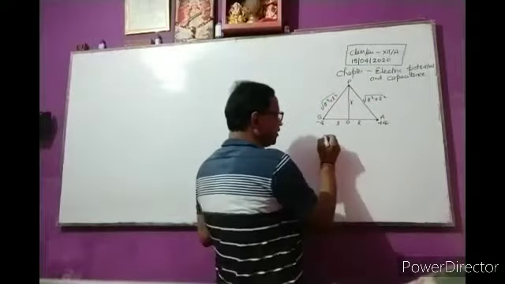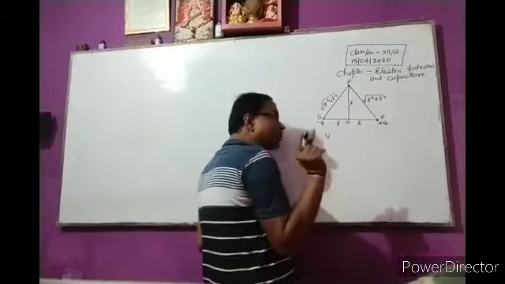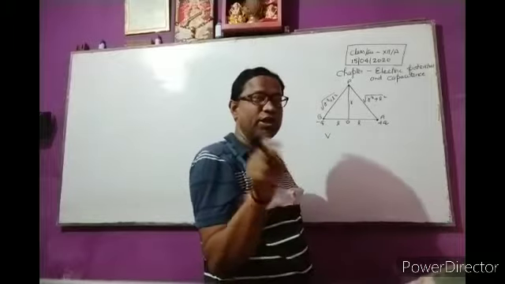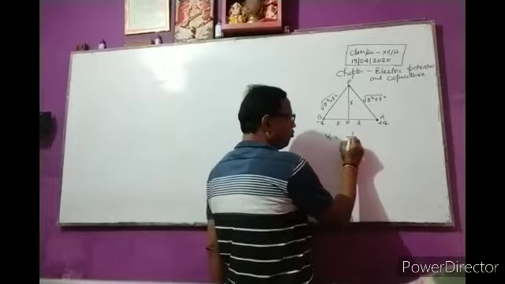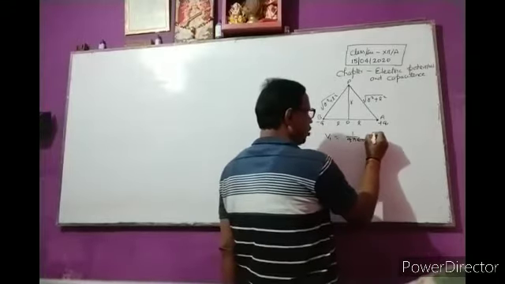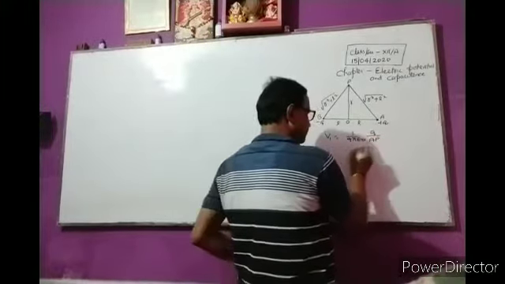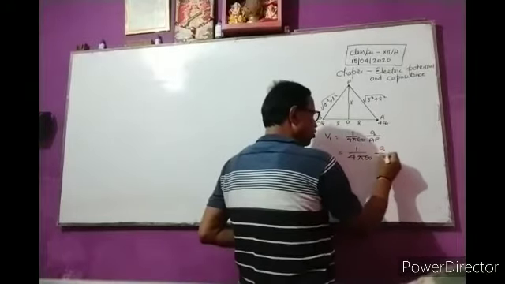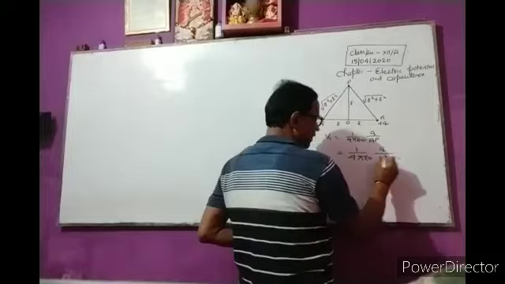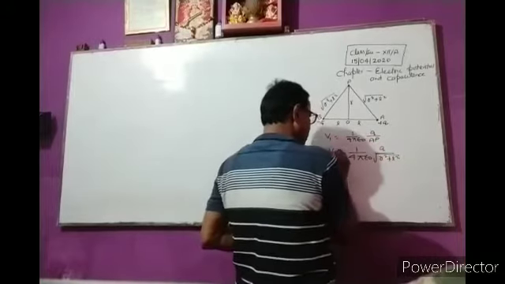So V1 is equal to 1 upon 4 pi epsilon naught, q upon AP, which is 1 upon 4 pi epsilon naught, q upon under root r square plus l square.